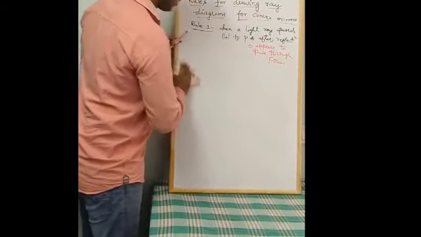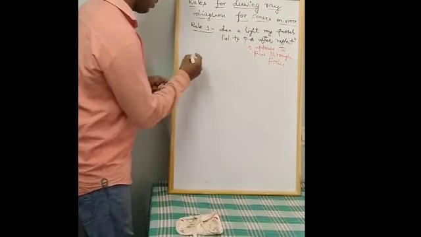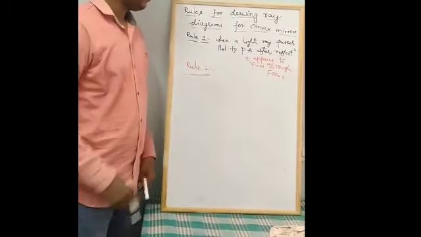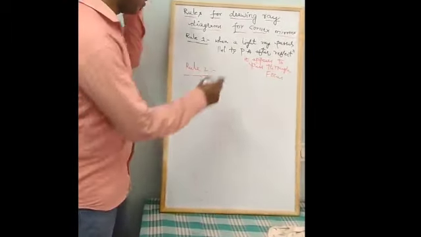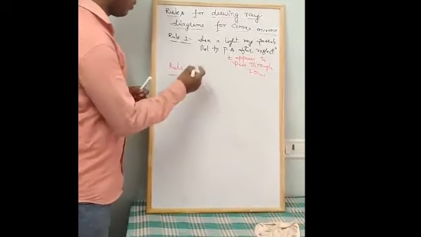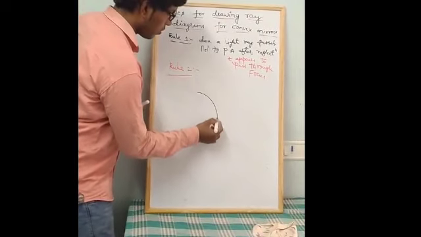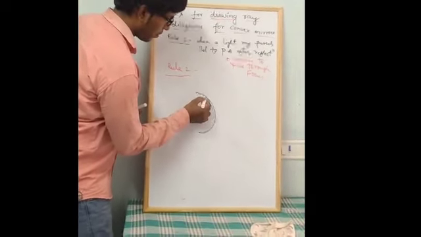And coming to the second rule, let us see the rule. Now let us discuss the second rule. So this is a convex mirror.